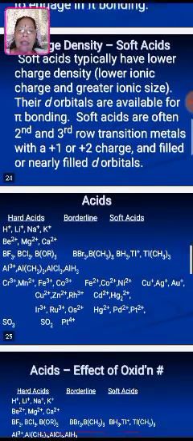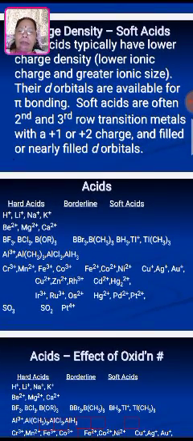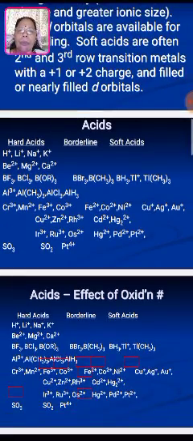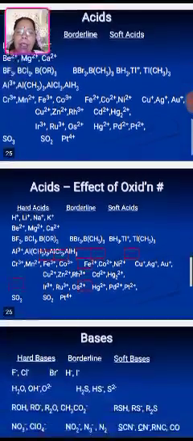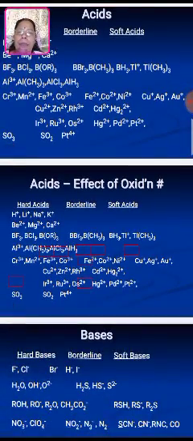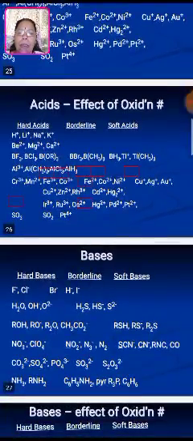Now you are seeing on the screen the hard acids, soft acids and the borderline, with the metals showing their own positions as hard, soft and borderline. In the same way, the effect of oxidation state on the acids is also shown on the screen. Go through it.